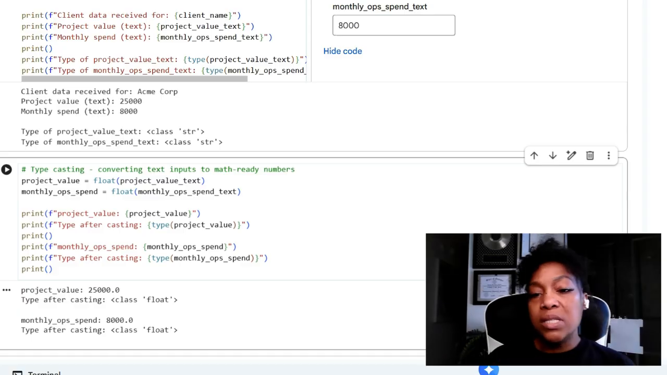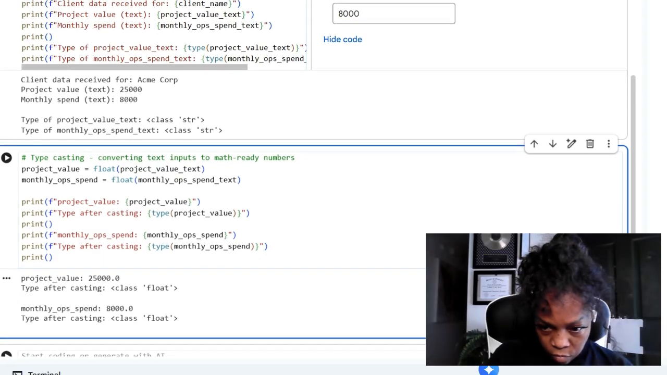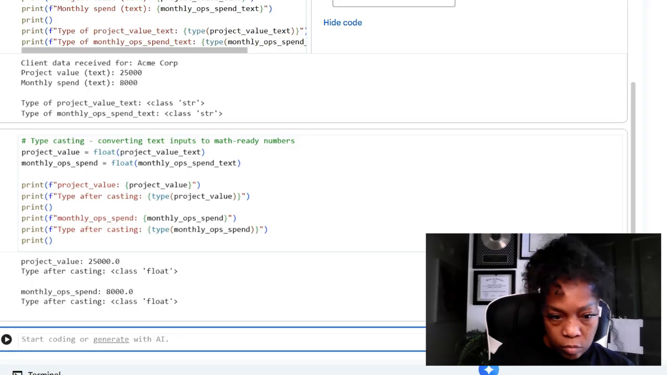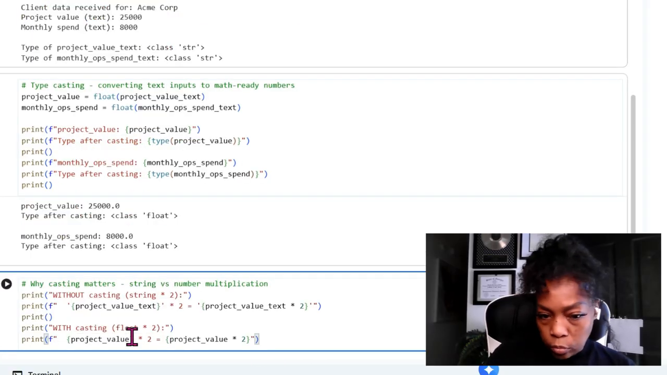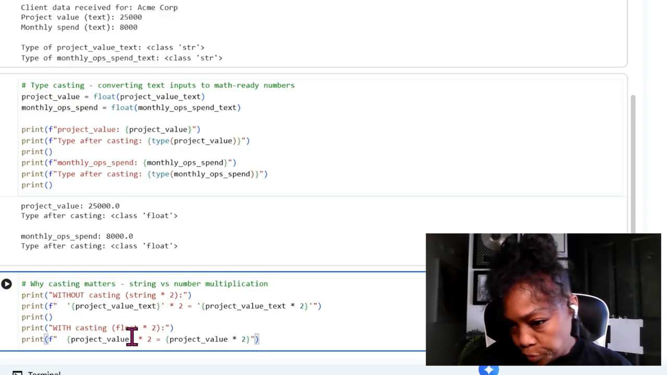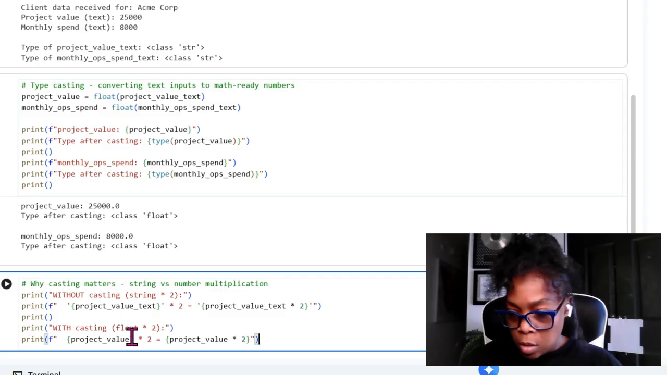What happens if we multiply these strings by 2? Right? So let's do that. Let's get there. I'm going to get this code in. Okay, I probably should put on my glasses. All right, there we go.